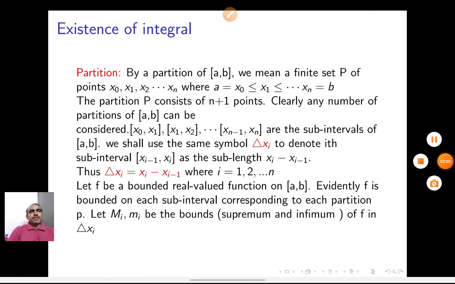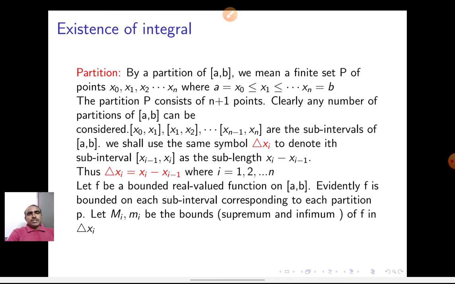Clearly, any number of points of [a, b] can be considered here. Partition means a finite set of points in between a and b.